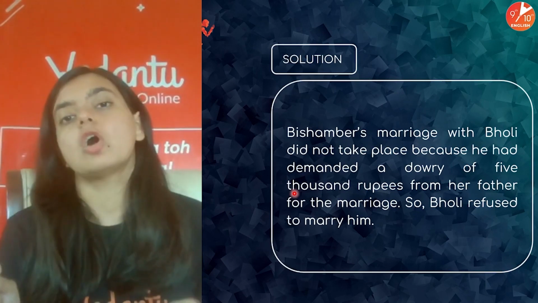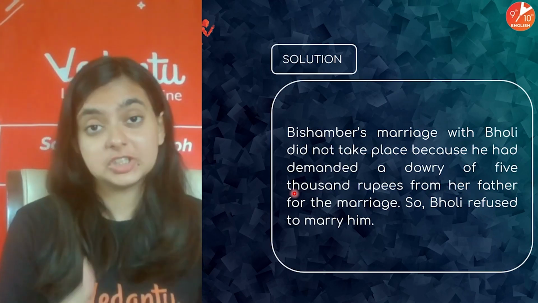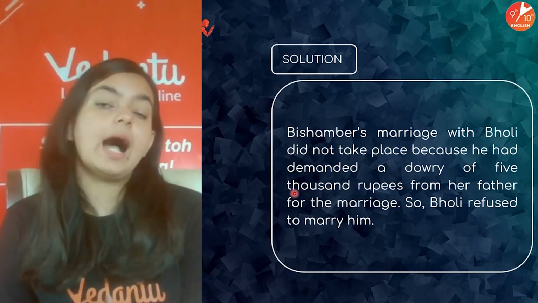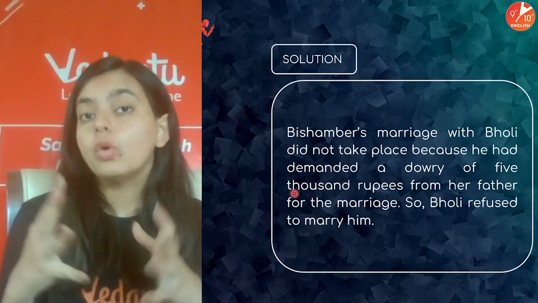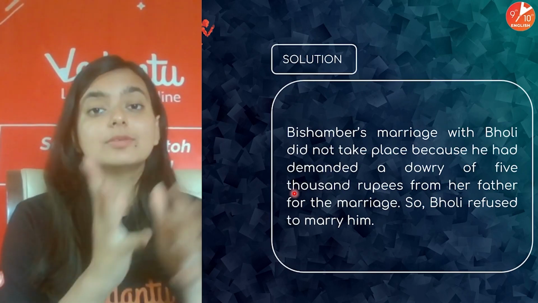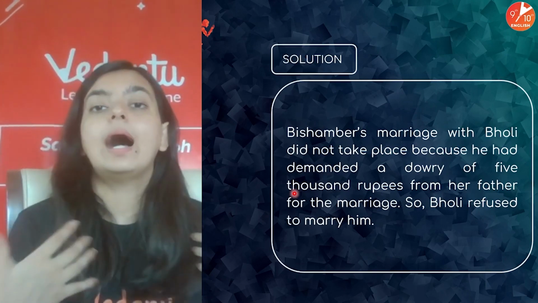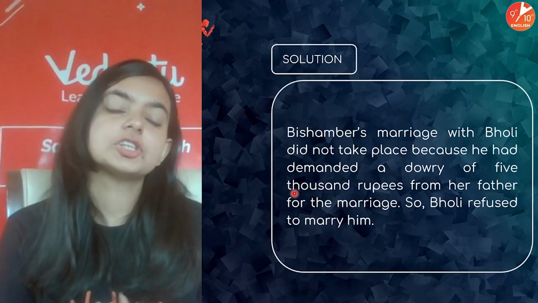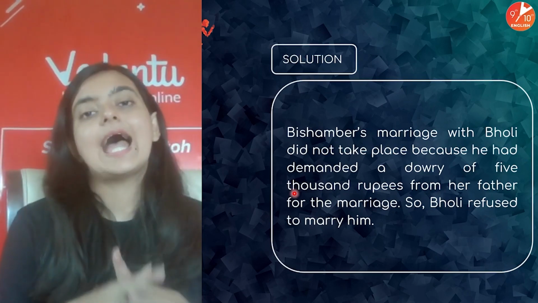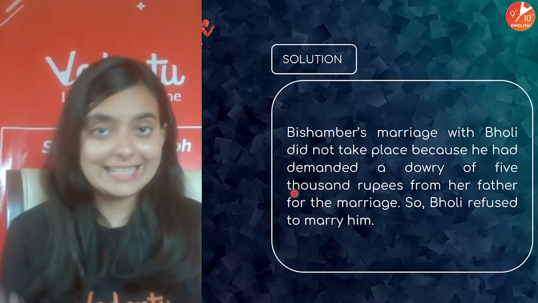And then you can also talk about the fact that Bholi was now no more Bholi, but she was transformed into Sulekha, who knew her rights, who knew that this was an unequal match, who knew that if she would get married to this greedy person, her entire life is going to be at stake. And therefore she was aware of her rights, and she was not going to take humiliation very easily.